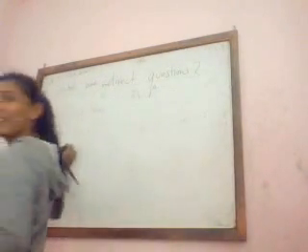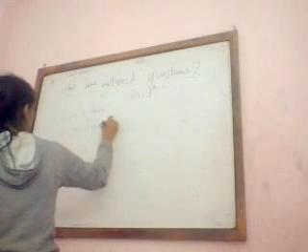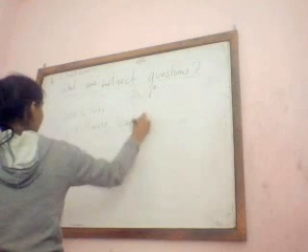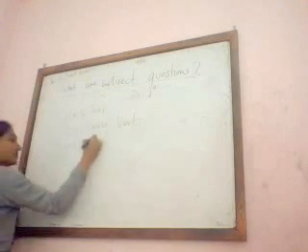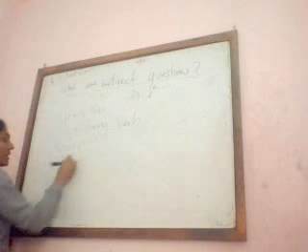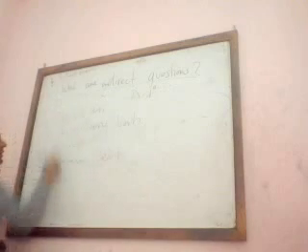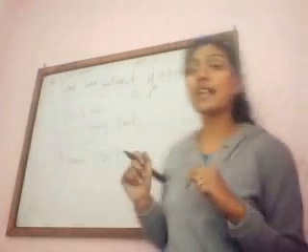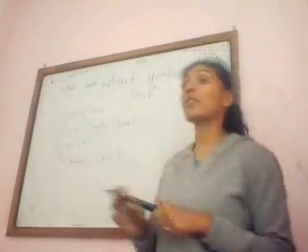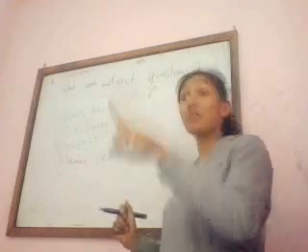Auxiliary verb, subject, main verb. Okay, this is the formula for the WH questions, direct questions with WH.